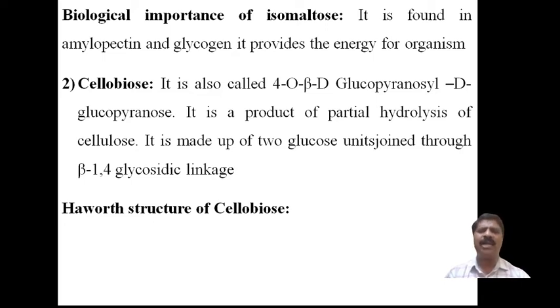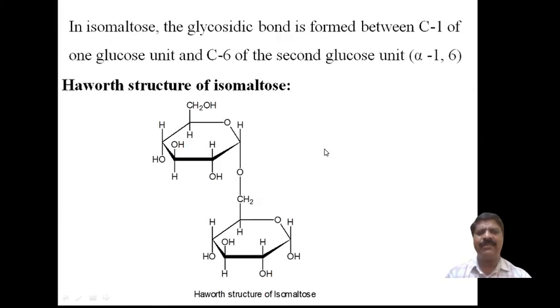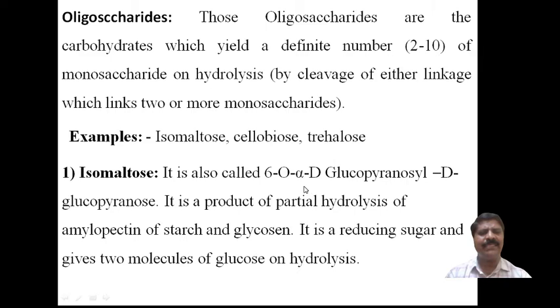Biological importance or role of isomaltose, you just have to write this much. Next, the second oligosaccharide is nothing but cellulose. It is also called a 4-O, that is a 6-O, no, now it is coming. That is a 4-O beta-D-glucopyranosyl-D-glucopyranose. The same will be there here, and here what happened? It is alpha there.